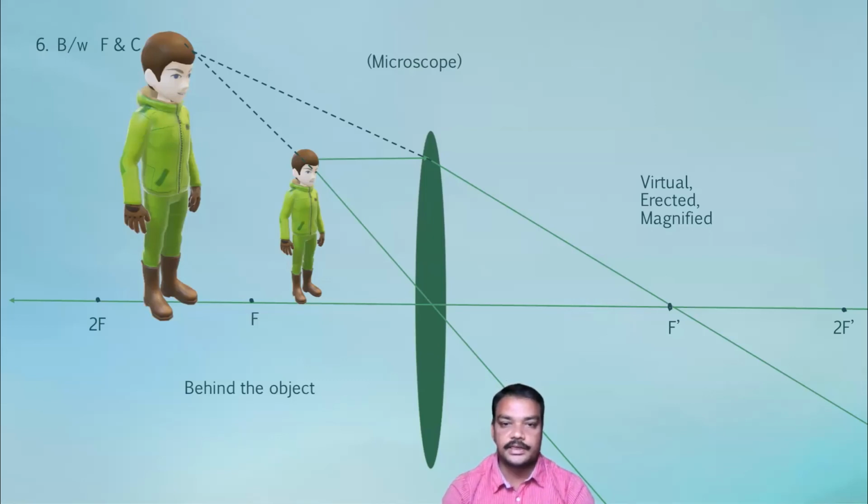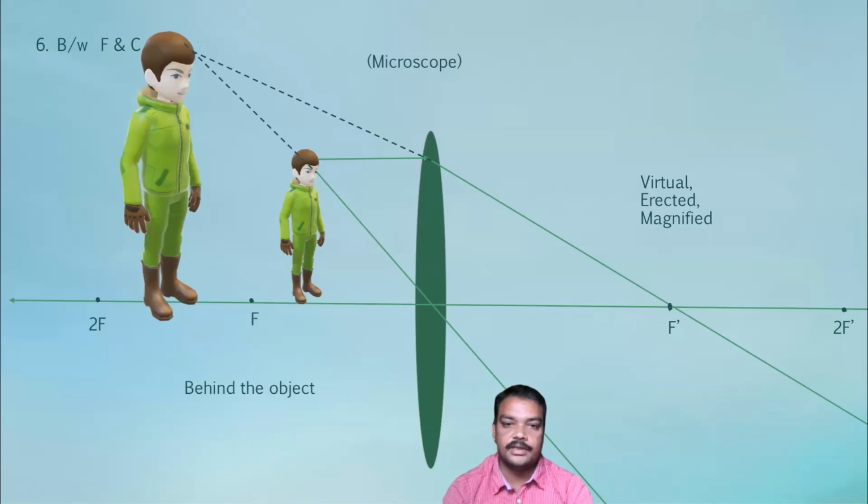Then refracted light rays would be diverging. Diverging light rays would not meet at all. So the image in this case can't be captured on a screen. So the image is not real. But these diverging light rays appear to come from a point behind the object. That point can be obtained by extending diverging light rays backward, and we would get an intersecting point. At that intersecting point, the object appears to be bigger through this lens.